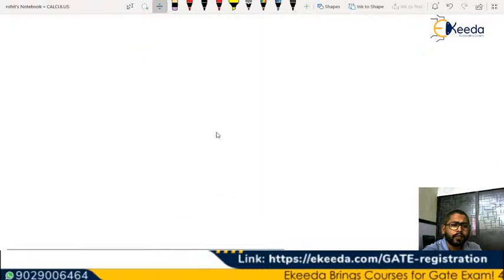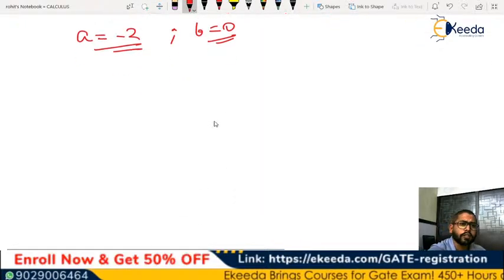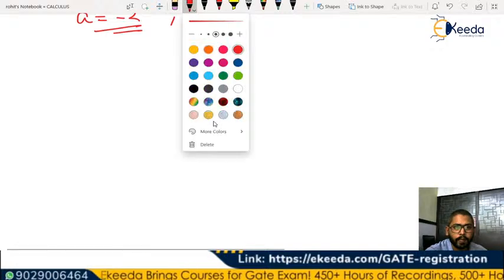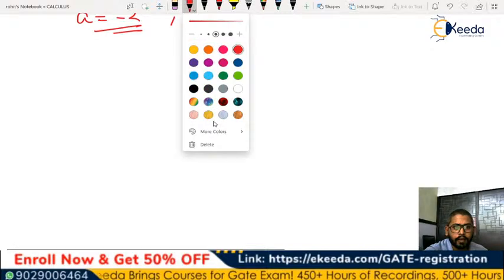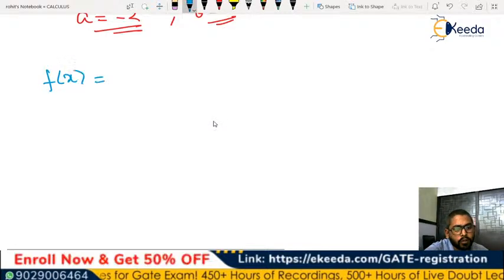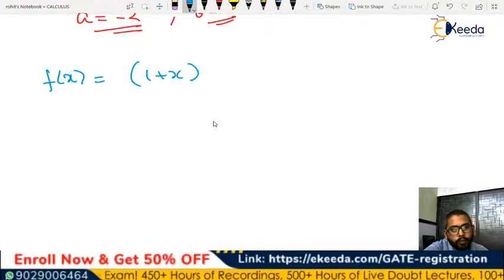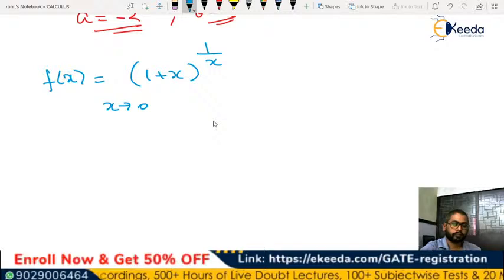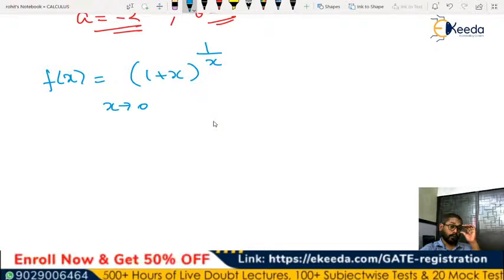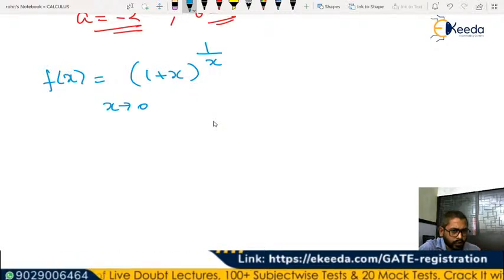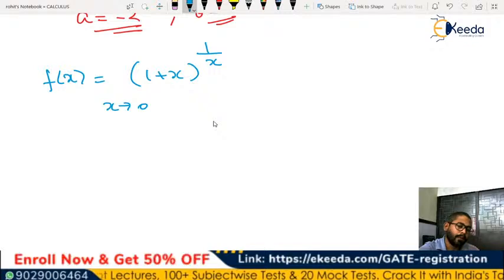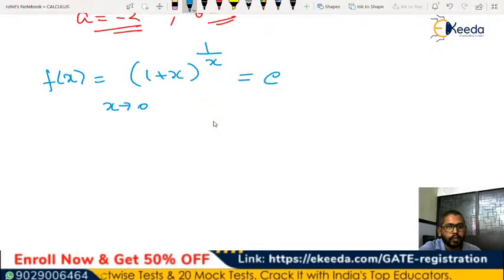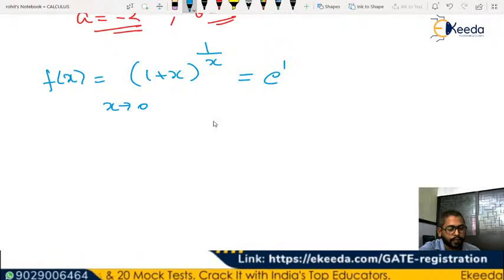Apart from this, some of the other questions you may come across involve expressions which you generally come across. This is f of x is equal to (1 plus x) to the power of 1 by x, where x tends to 0. You can take this as a conclusion, and you may come across more questions on this, where the result is going to be e to the power of 1, simply.